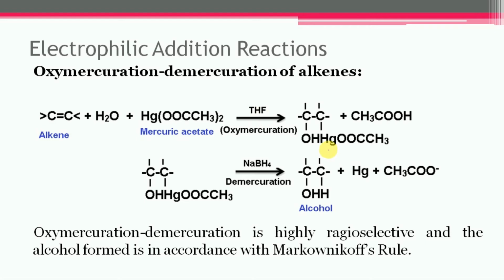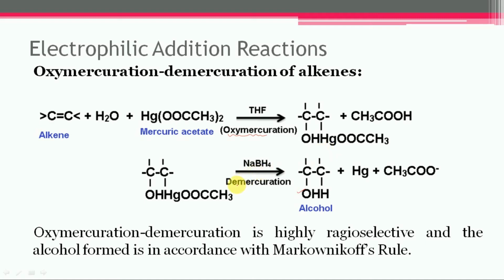Then this mercury compound is reduced by sodium borohydride to yield the final product, that is alcohol. So it also comprises two parts. First one is the oxymercuration, in which mercuric acetate is added to alkenes, and this intermediate hydroxymercurial compound will get formed.